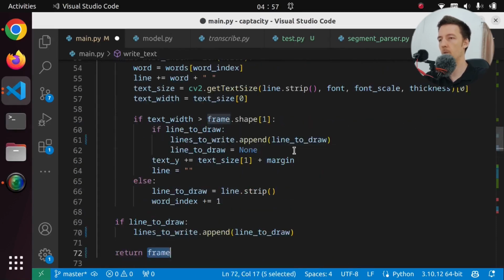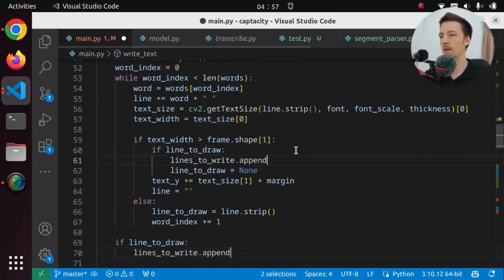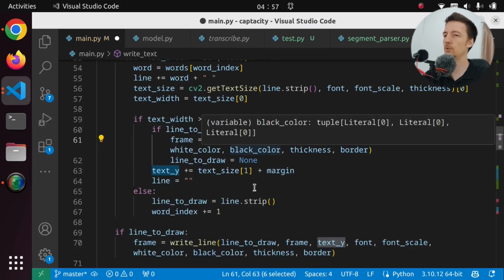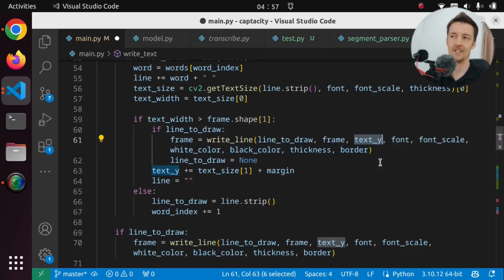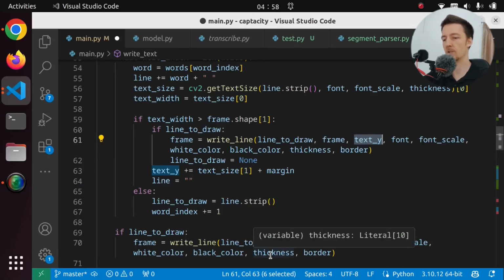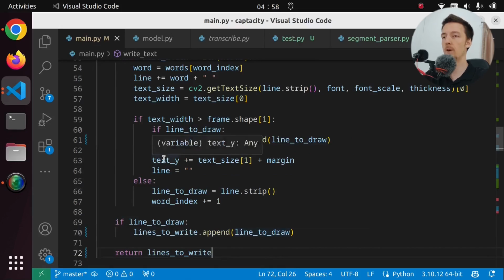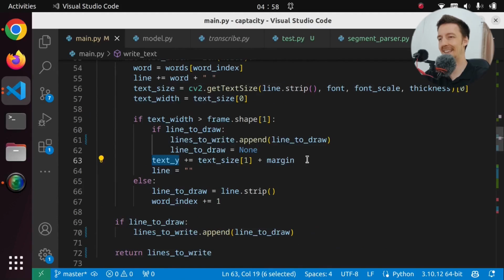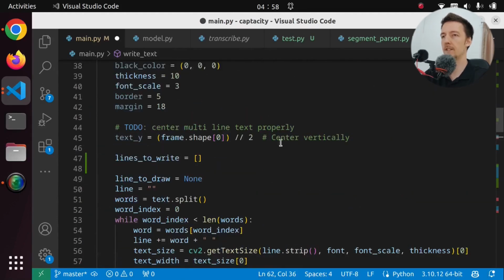But now, what did we actually have there? The text Y, font scale. We don't really need those at this moment, because we can just update the text Y elsewhere, because we know how many lines we have. So maybe we don't even want the text Y here, because we don't need it for anything at this moment. So let's remove that, and let's remove this.